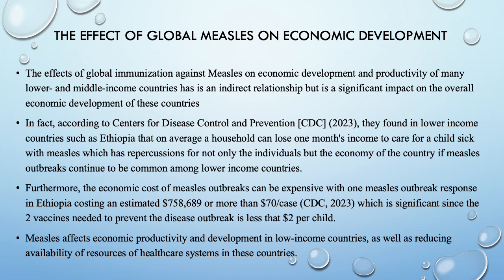Furthermore, the economic cost of measles outbreaks can be expensive, with one measles outbreak response in Ethiopia costing an estimated $758,000, or more than $70 a case, which is significant since the 2 vaccines needed to prevent the disease outbreak is less than $2 per child. Thus, measles affects economic productivity and development in low-income countries, as well as reducing the availability of resources of healthcare systems in these countries.